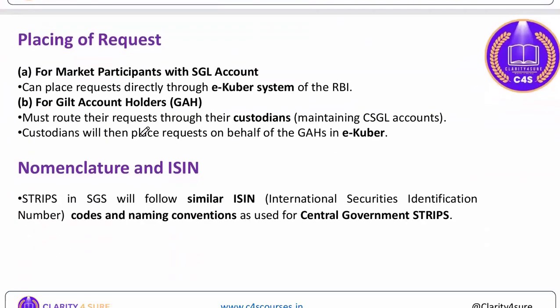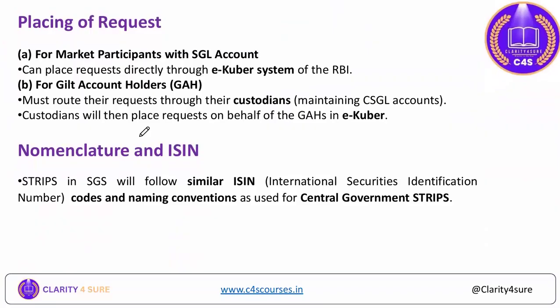Now, placing of request, how one can place. For market participants with an SGL account, one can place the request directly through the e-Kuber system of RBI. You can place the request to buy state government securities through the e-Kuber system supported by RBI itself.